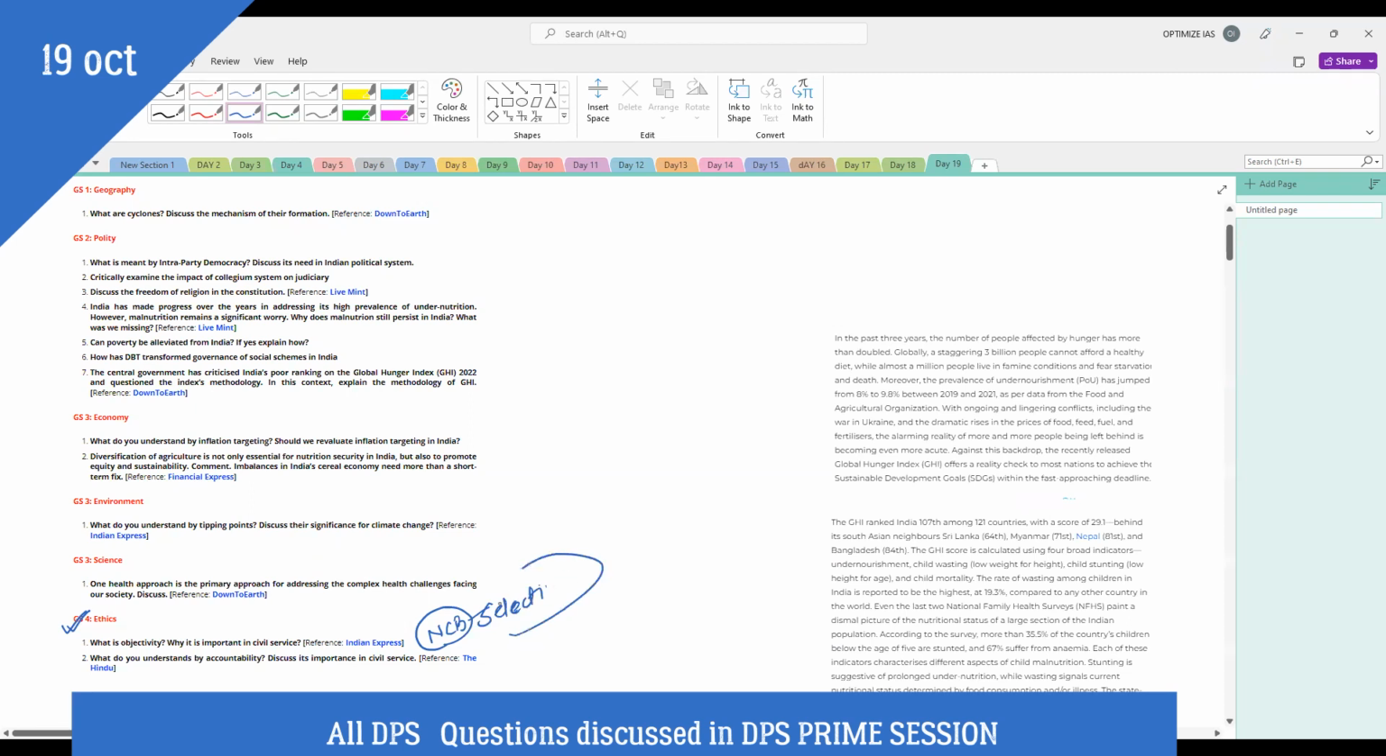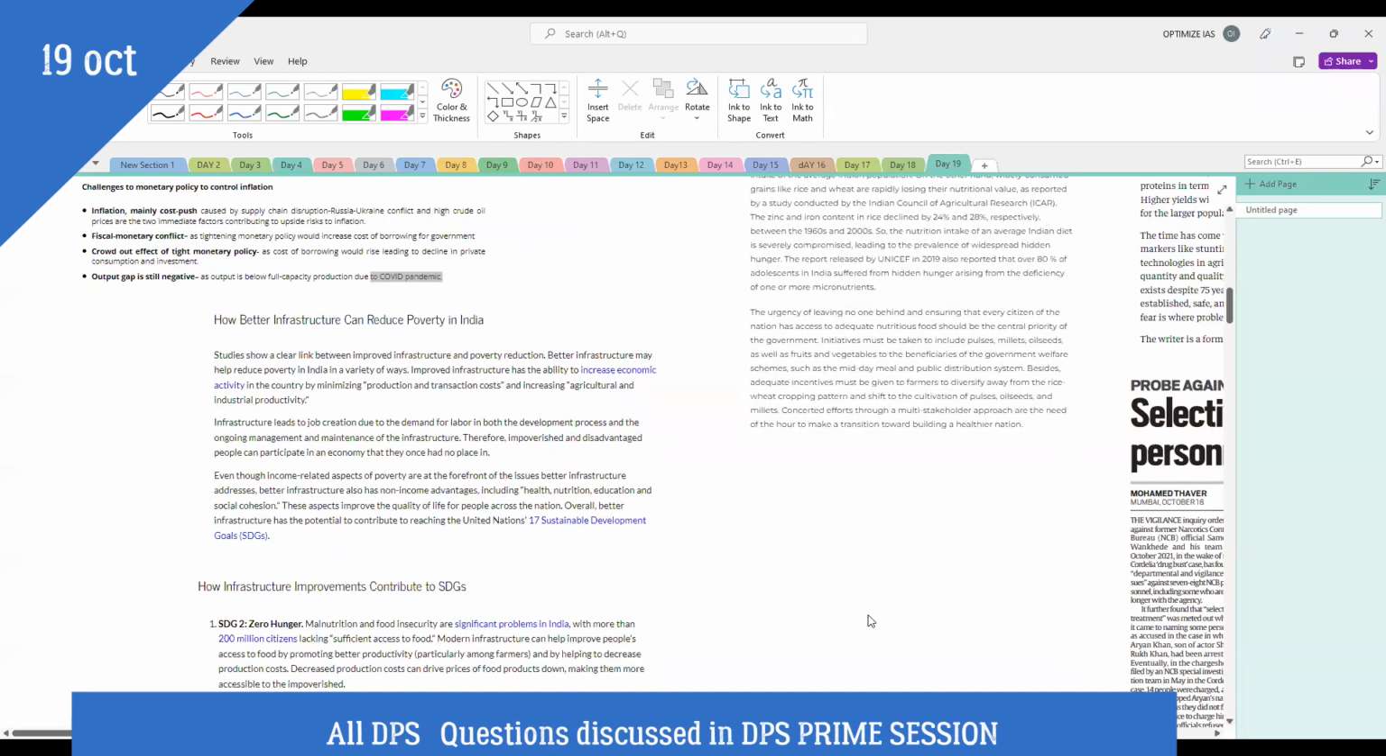So in this context, I have framed the question: what is objectivity? And why it is important in civil services. Guys, if you have gone through the syllabus of the ethics paper, you will find out that there is a topic of foundational value. And in that foundational value, there is a value mentioned, objectivity. So objectivity is a very important value in civil services. And we will see today what objectivity exactly means and why it is important.